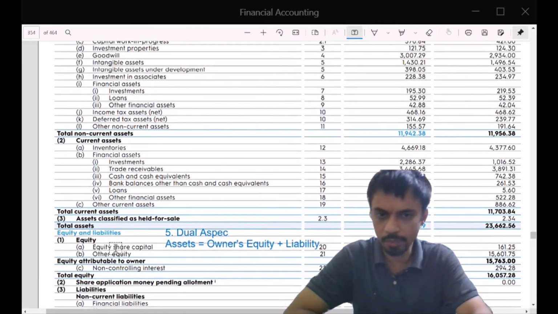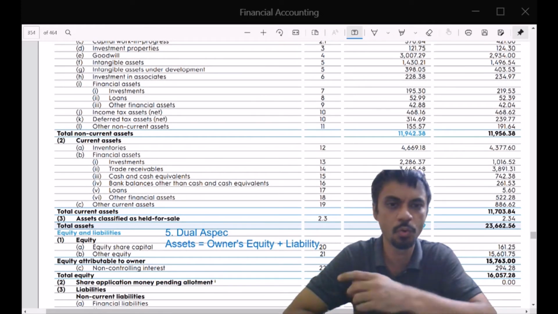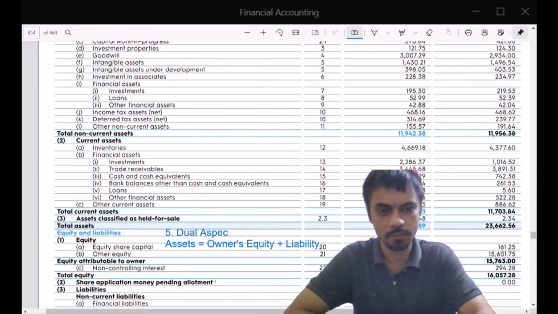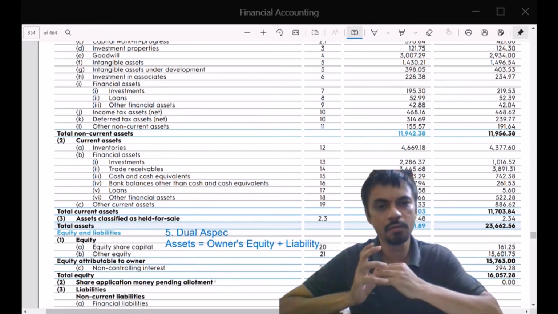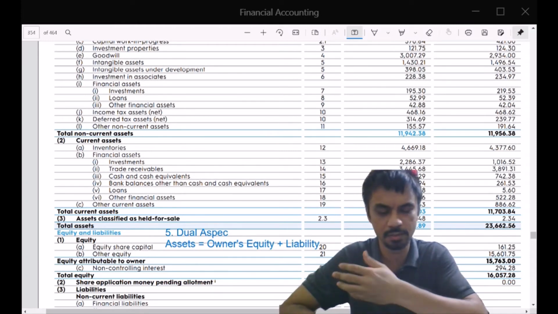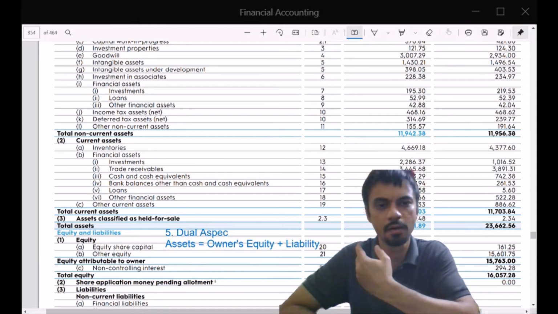So equity number one is the equity capital, which was raised at the time of IPO or any other way directly from the investors, which is 161 crores. Then there is something called other equity, which is 18,160 crores. So what this other equity is, basically, is saved profit or retained earnings, as the technical term is, from all the previous years.